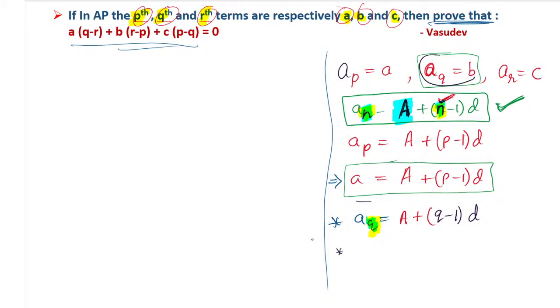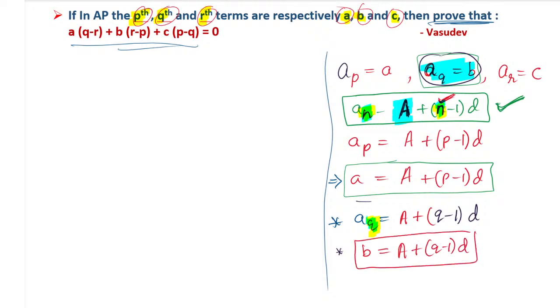The AQ value they have mentioned as B. So we take B is equal to A plus Q minus 1 into D. So this is our second equation. This is our first equation, this is our second equation.